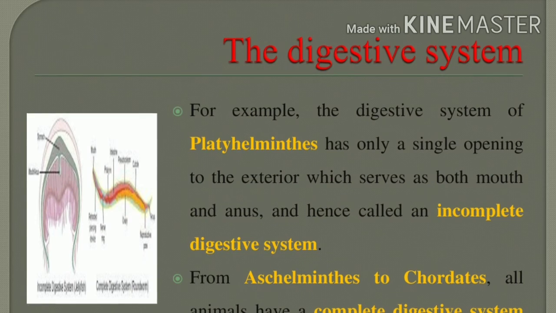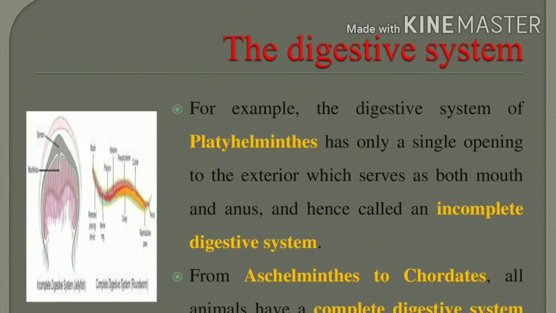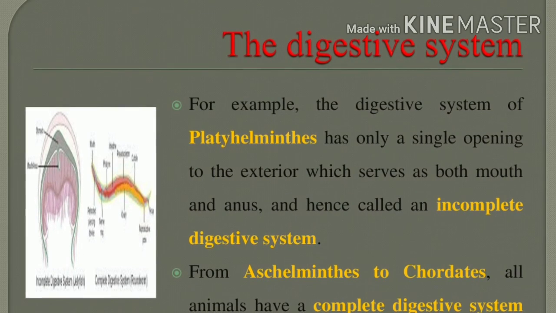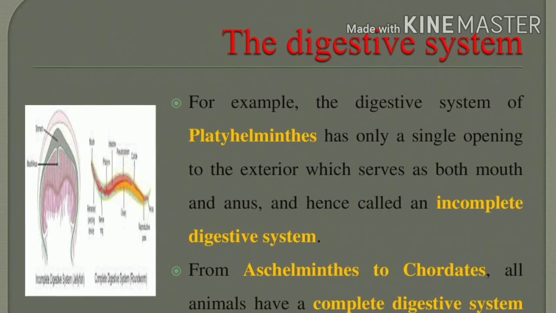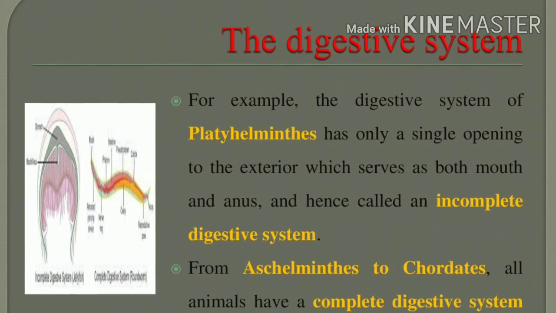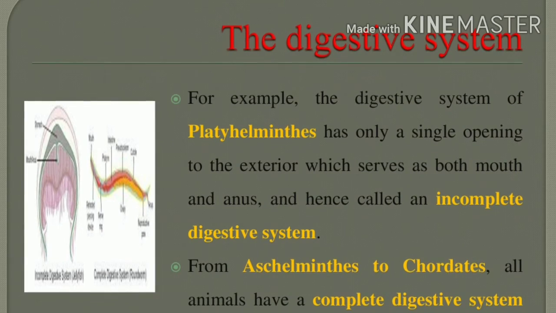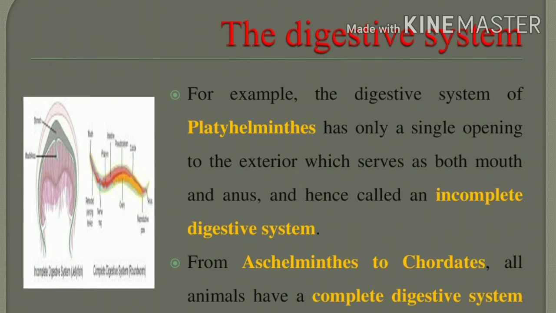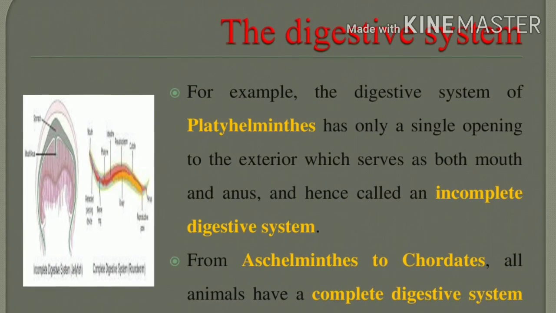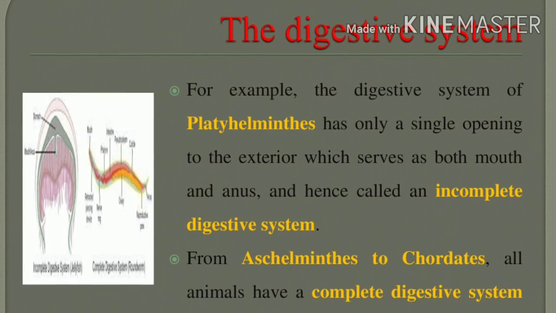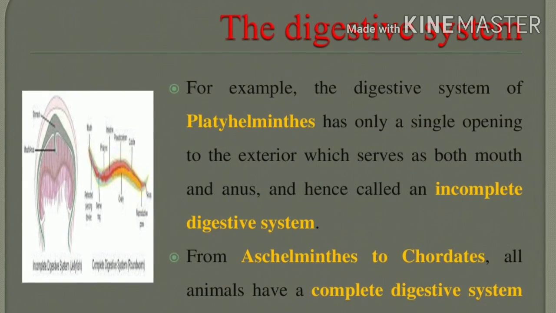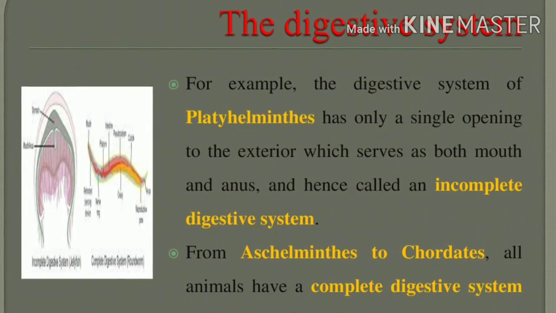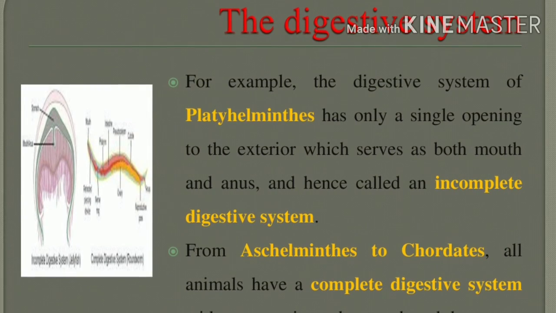The digestive system is of two types. One is the incomplete digestive system, another is the complete digestive system. The incomplete digestive system appears in phylum Platyhelminthes, because from Platyhelminthes to Chordates the organ system level of organization is developed. Platyhelminthes has only a single opening to the exterior which serves as both mouth and anus. So in these animals there is only one single opening in the entire body.